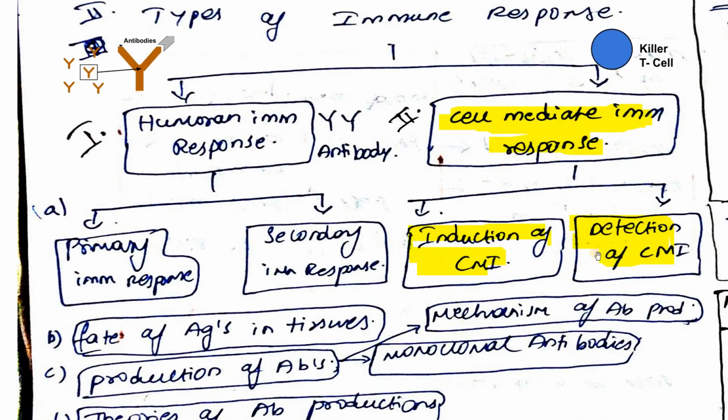So cell mediated immune response will be studied in the next class. Meanwhile, let us focus on humoral immune response. In humoral immune response, you need to know how the body responds to a pathogen by antibodies. How antibodies are made by the body is studied in humoral immune response. So let us see in the next slide.